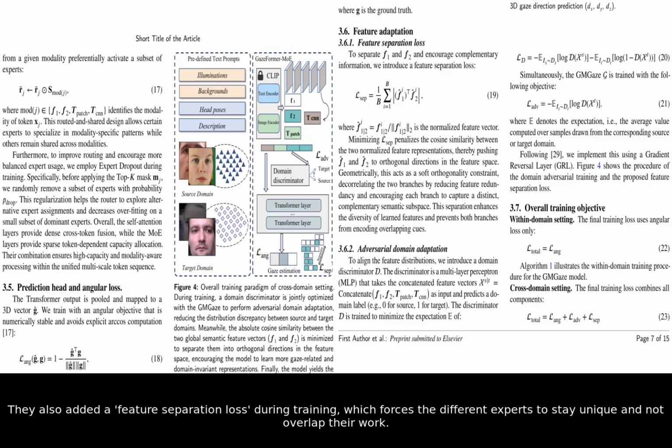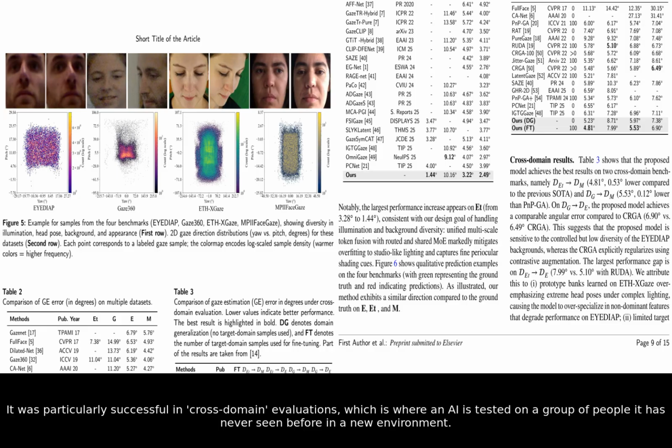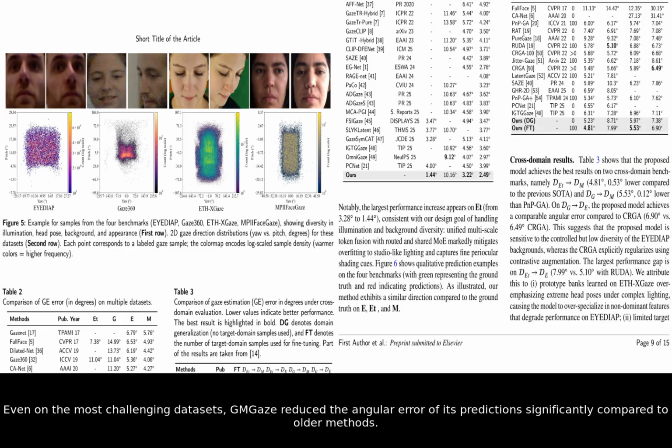overlap their work. To prove it works, the researchers tested GMGaze against several top-tier AI models across 4 major public datasets. The results were impressive, with the model outperforming previous records in nearly every within-domain test. It was particularly successful in cross-domain evaluations, which is where an AI is tested on a group of people it has never seen before in a new environment. Even on the most challenging datasets, GMGaze reduced the angular error of its predictions significantly compared to older methods.